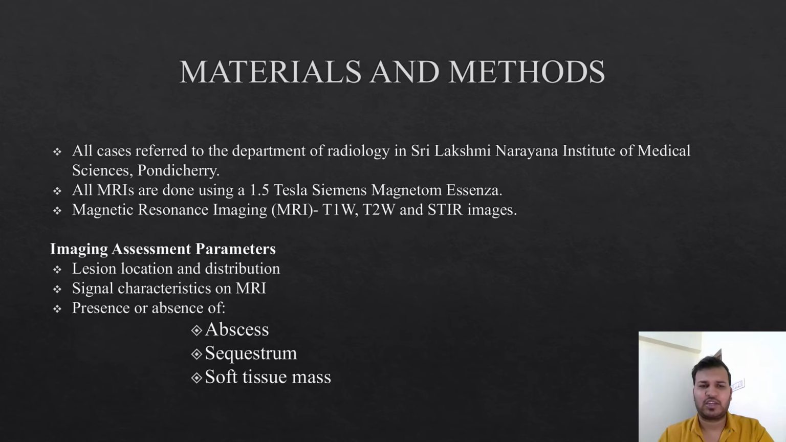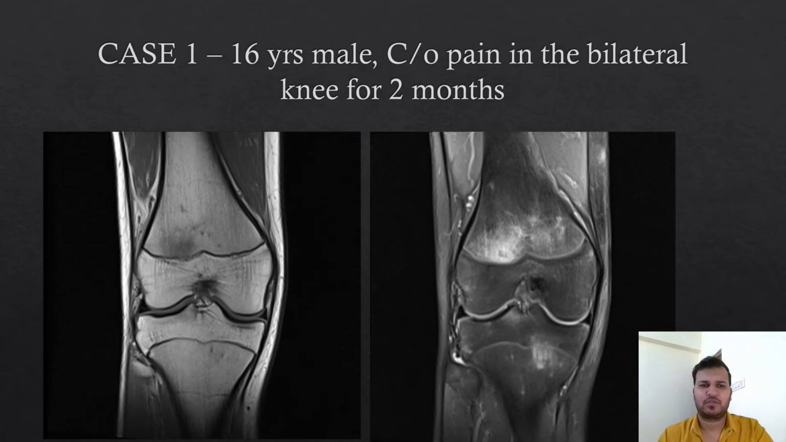Material and methods. All cases were referred to the Department of Radiology in Sri Lakshmi Narayana Institute of Medical Science, Pondicherry. All MRIs were done using 1.5 Tesla Siemens Magnetom Essenza. On MRI, T1, T2 and STIR images were taken. The imaging parameters assessed are lesion location and distribution, signal characteristics on MRI, and presence or absence of abscess, sequestrum, and soft tissue mass.